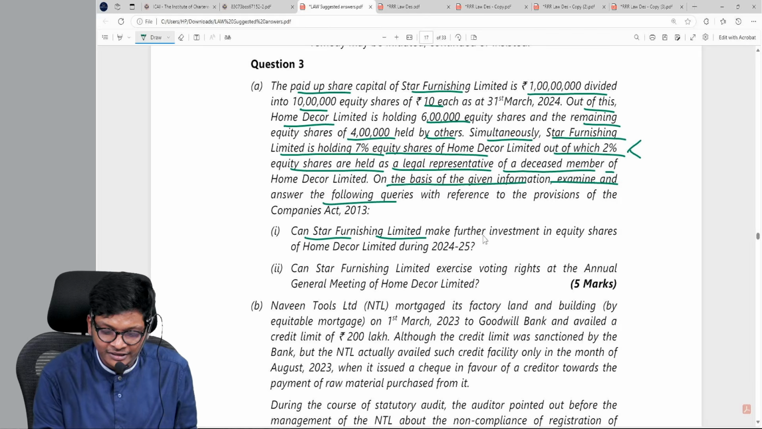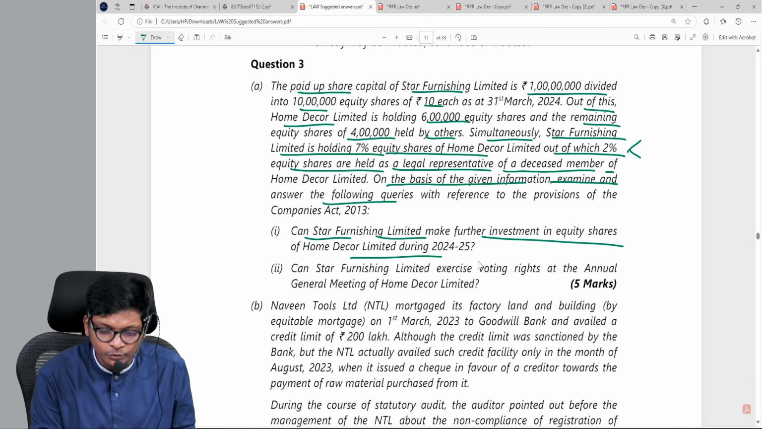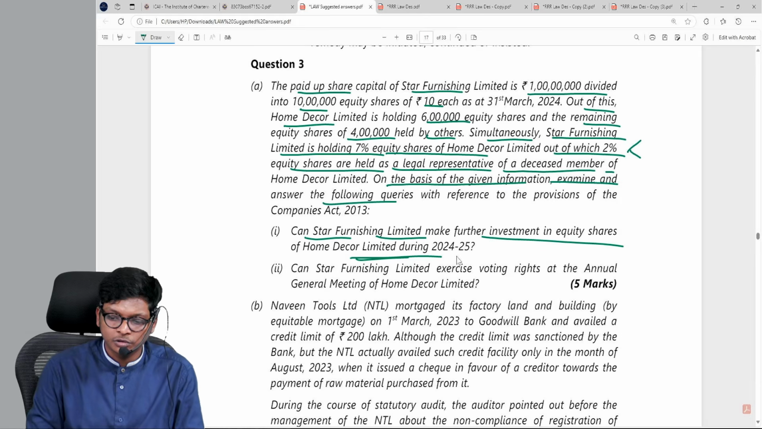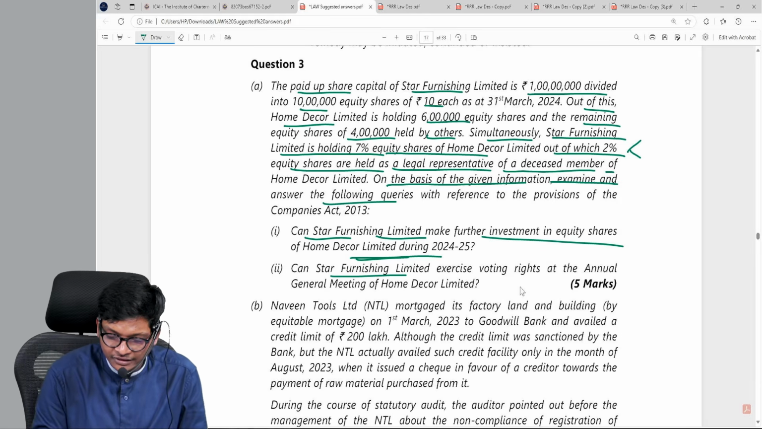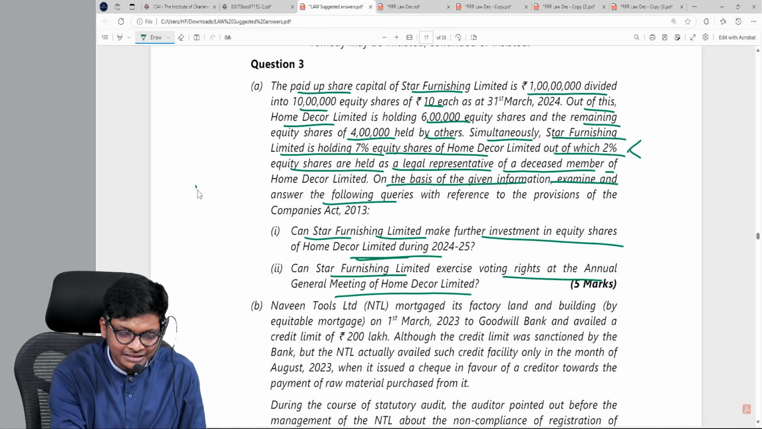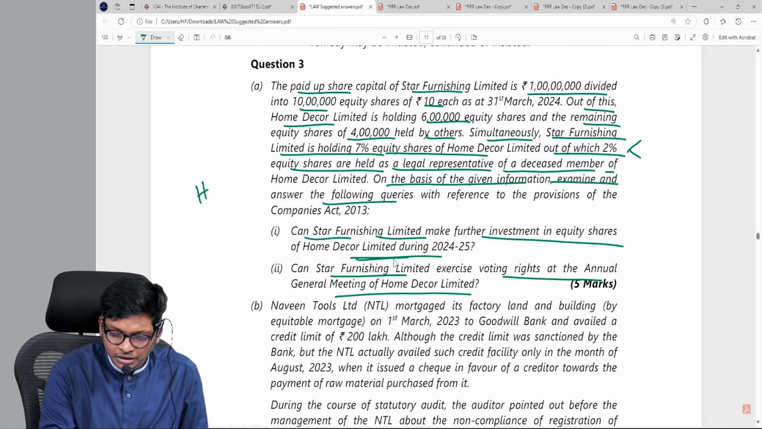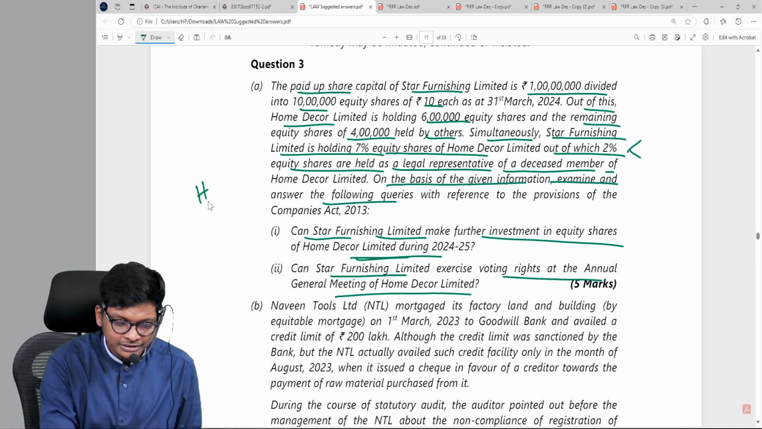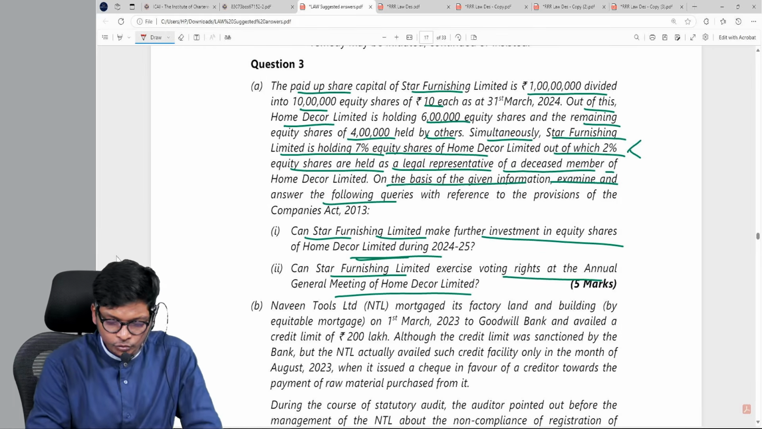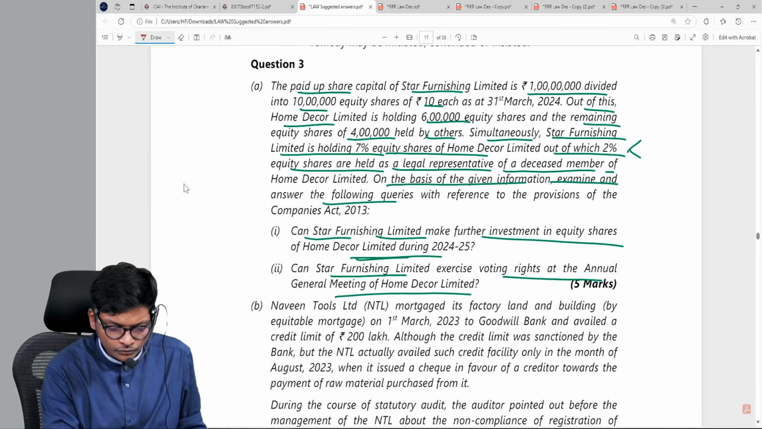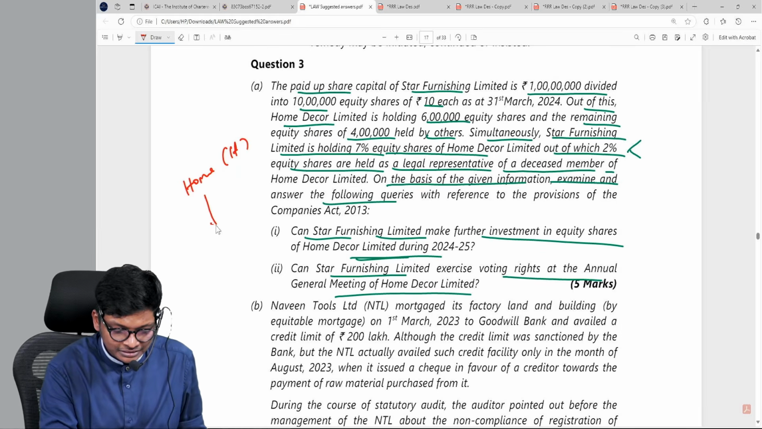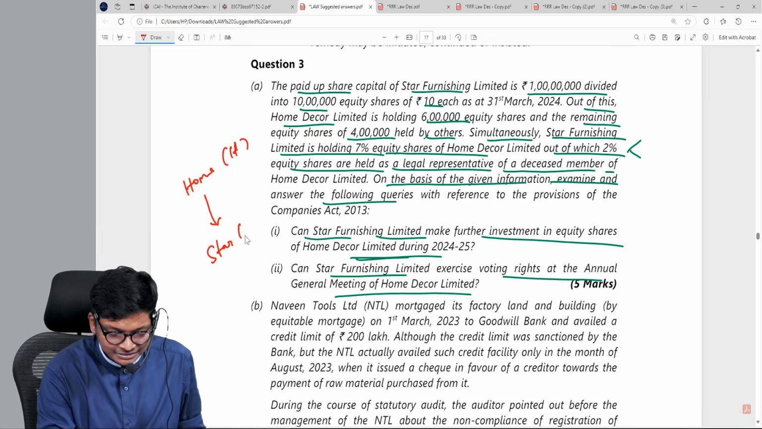Can Star Furnishing Limited make further investment in equity shares? The question is in of Decor. And can Star Furnishing exercise voting rights at the AGM? So they're asking three questions here. Let me summarize the facts for you. So if you see here, Home Decor is the holding, subsidiary is Star.